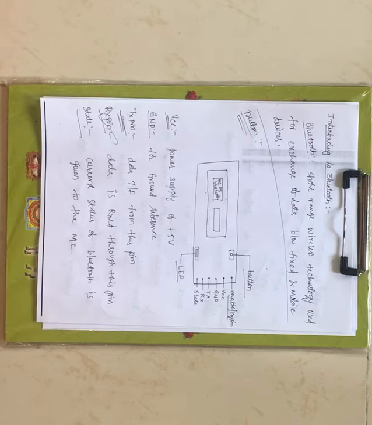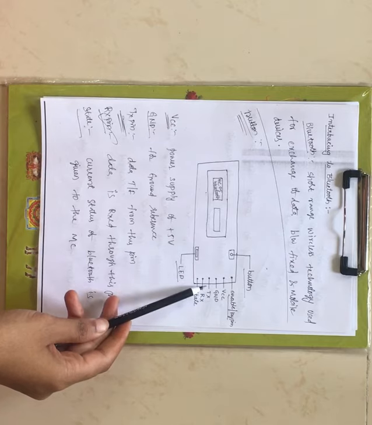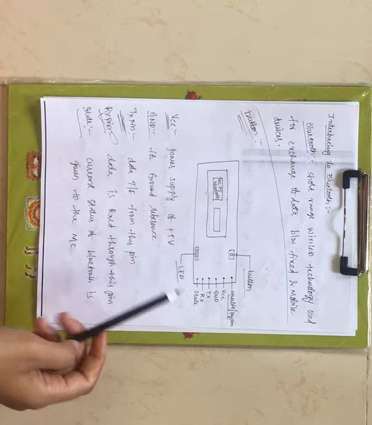For a short range of distance, if you want to communicate data between a fixed device and a mobile device, we can use Bluetooth. That's why it is called short range wireless technology. Now coming to its pin description, it has only 8 pins. You can Google HC05 Bluetooth, which is a basic version of the Bluetooth module that contains only 8 pins. They are the button, LED, enable pin, VCC, ground, transmitting pin, receiving pin, and state pin.